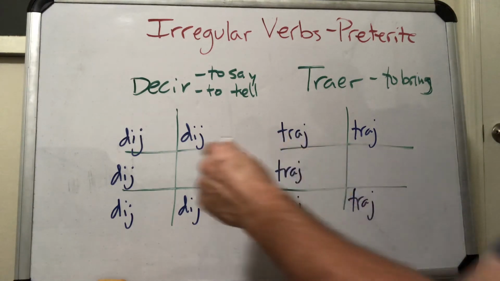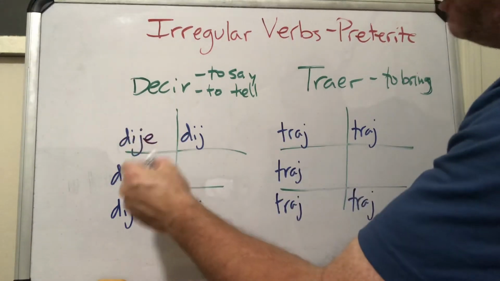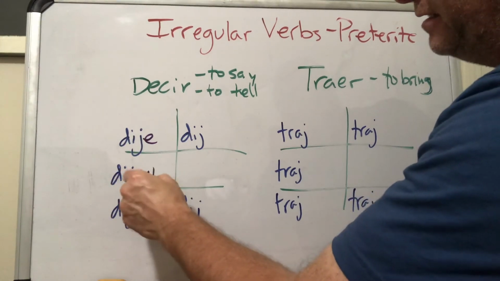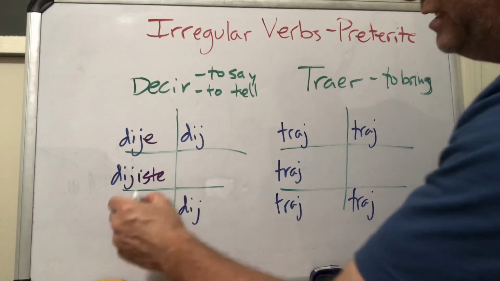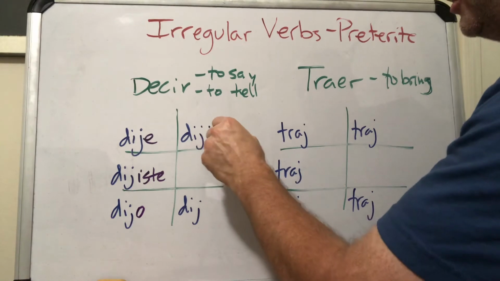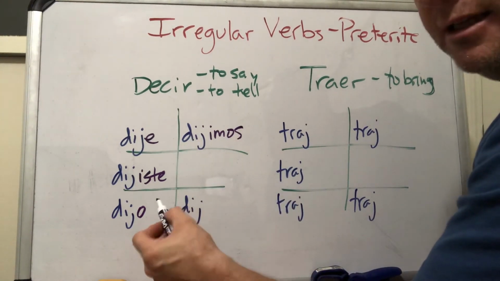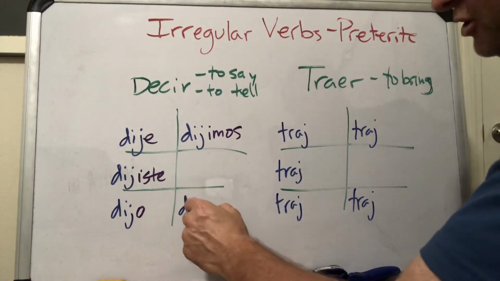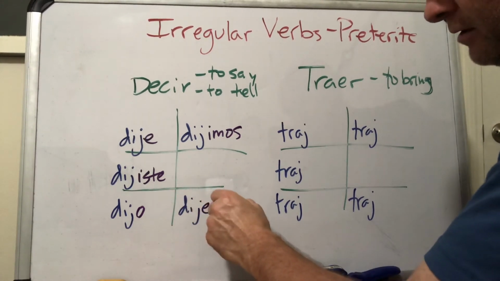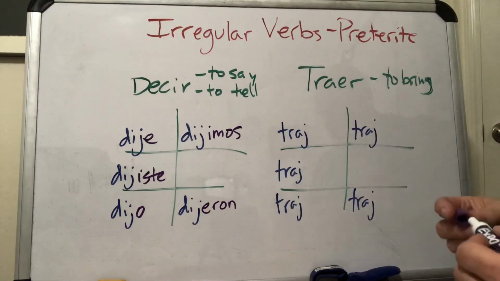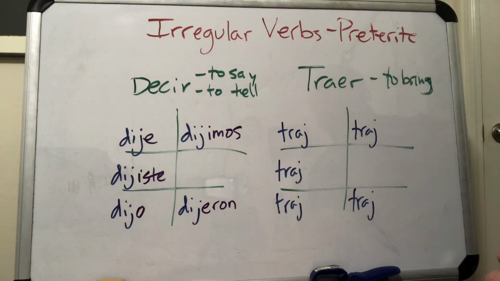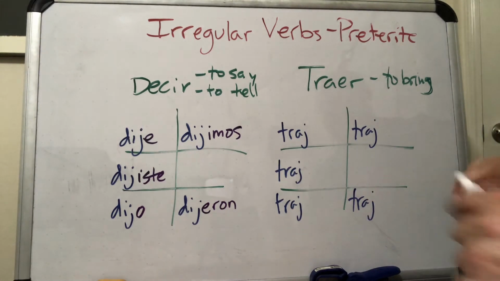So we have dije, I said or I told. Dijiste, you said or you told. Dijo, dijimos, and dijeron, but it's not dijieron. We dropped the I, so it's just dijeron. I don't know if you heard me, but I said dijeron, and that extra I isn't in there. It's just dijeron. Okay, same thing over here. We're not going to put the I there. So let's come back here.